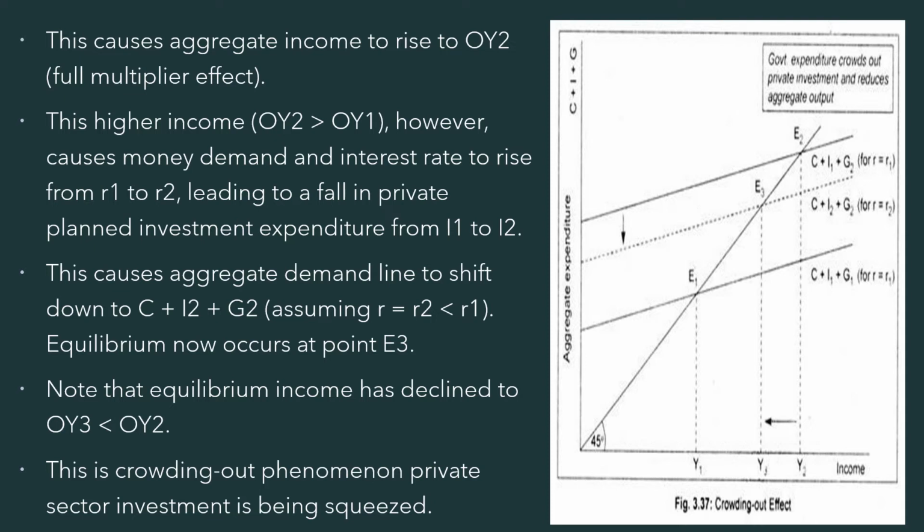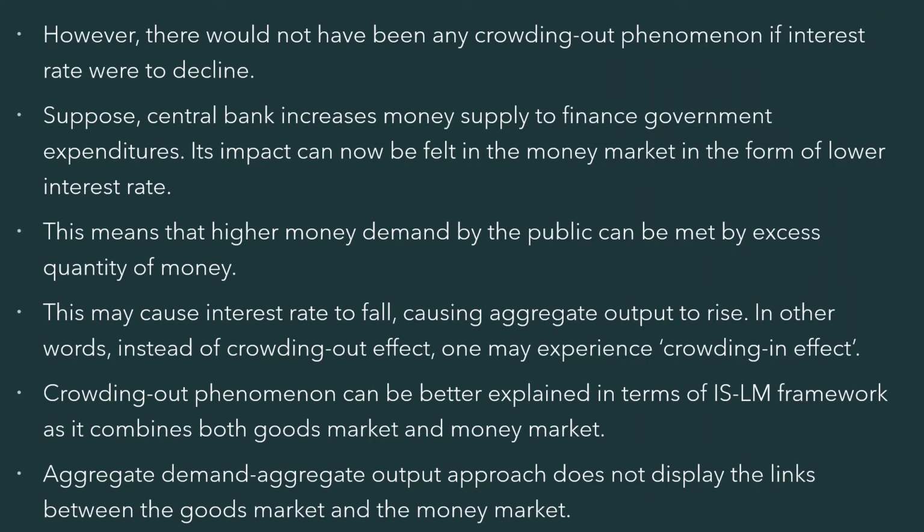Equilibrium now occurs at point E3. The equilibrium income has declined to OY3, which is lesser than OY2. This is the crowding out phenomenon of private sector investment. There would not have been any crowding out if the interest rate were to decline. Here, crowding out happens mainly because the interest rate has increased.